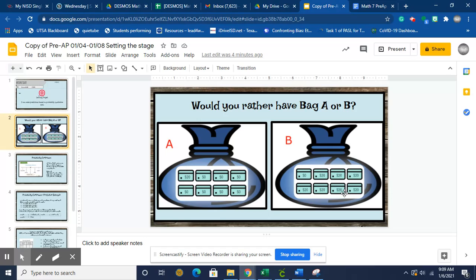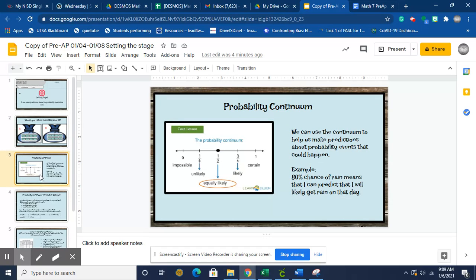So when we're thinking about this, I can predict that it's more likely I'm going to get money in bag B than I would be in bag A, right? I'm less likely to get cash here. I'm more likely to get none. So we're going to look at making predictions based off that continuum. So we're going to go back and look at that continuum.